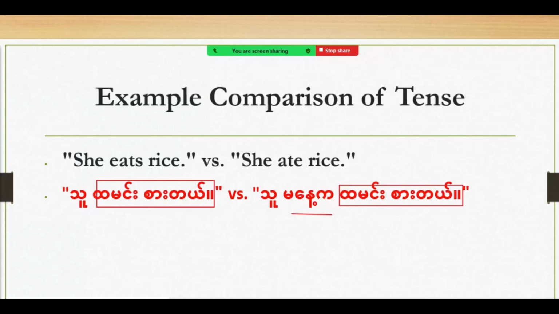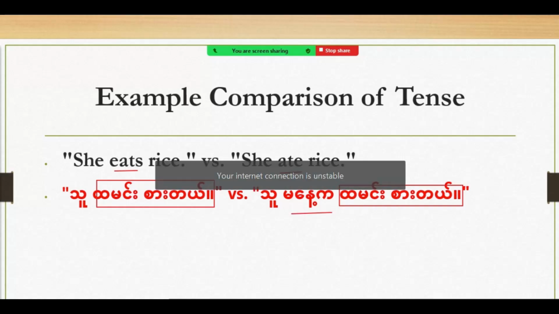When we want to talk about the past, we don't actually change the verb in our language. So as a Burmese speaker, we need to be careful to change the verb when we speak English, because in English they do change the verb, but in Burmese we don't change the verb. We usually put the time expression referring to the past.